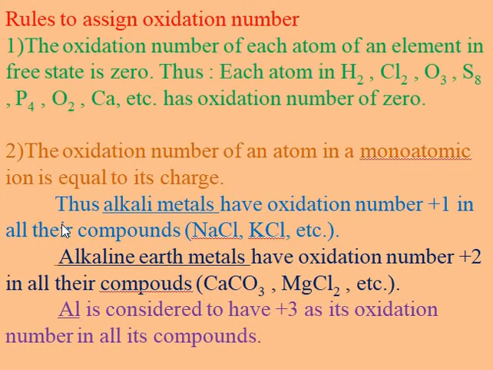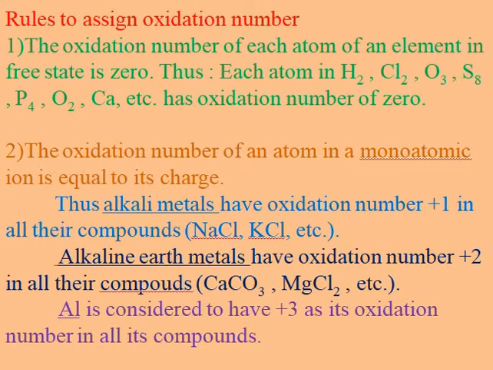Then the rules to assign the oxidation numbers. There are different rules involved to assign the oxidation numbers. The first rule: the oxidation number of each atom of an element in the free state is 0.